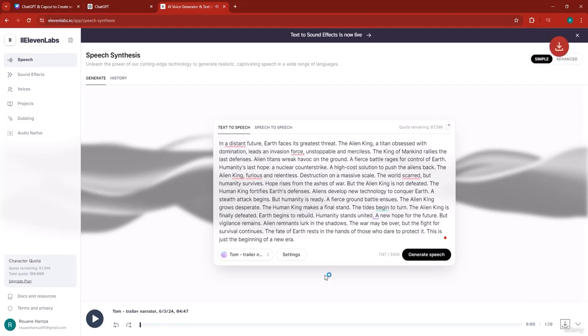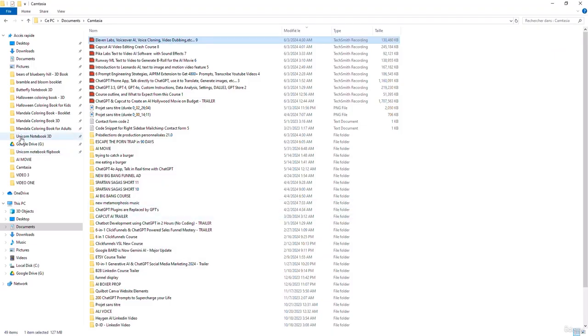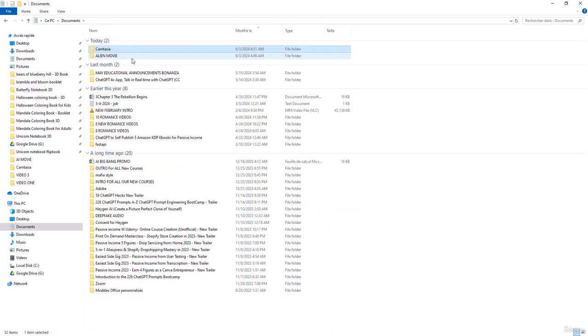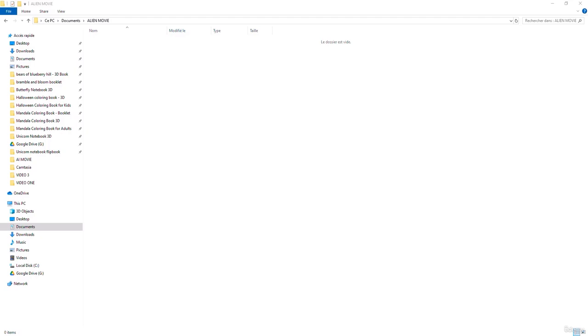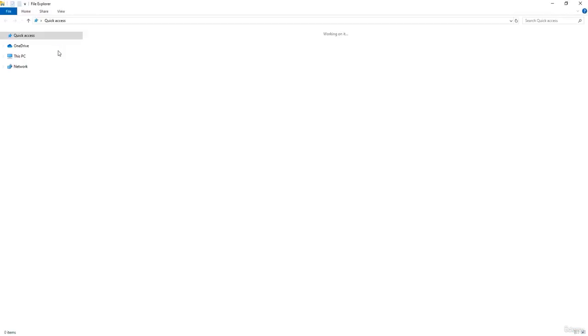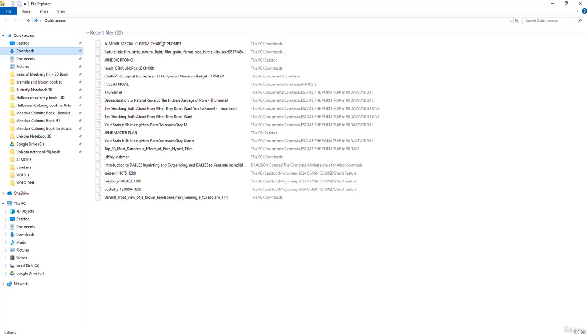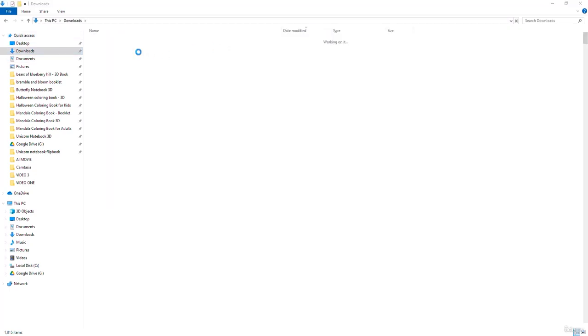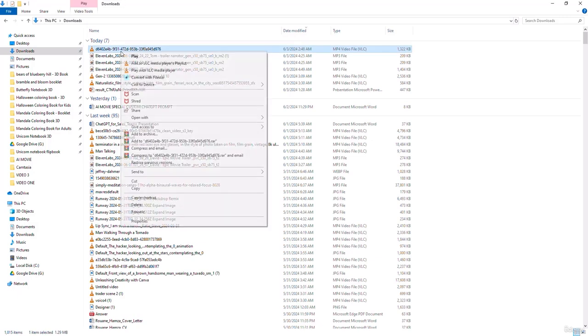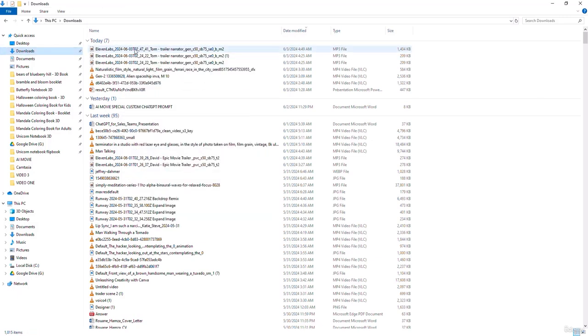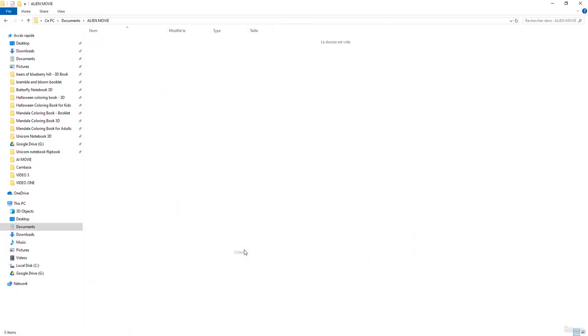And you need to download that particular voiceover here. Here's how you need to organize your work. Go and create a file, name it Alien Movie, for instance, and then take the voiceover and place it there. I'm going to show you how to organize the work so that we can have everything working smoothly. So here's the voiceover. There it is. Now cut that voiceover, come back here, and paste it in.